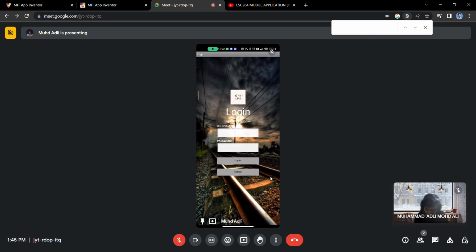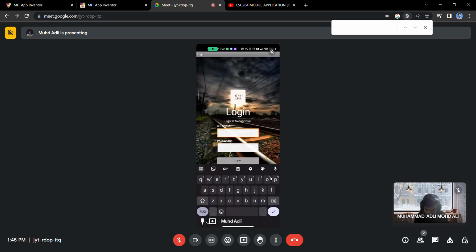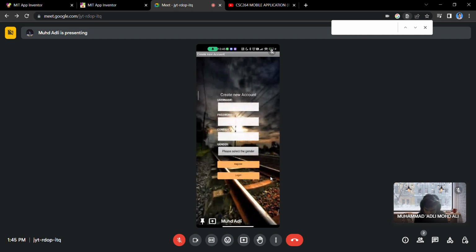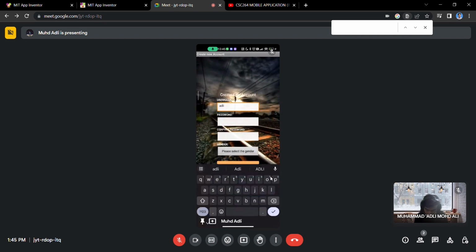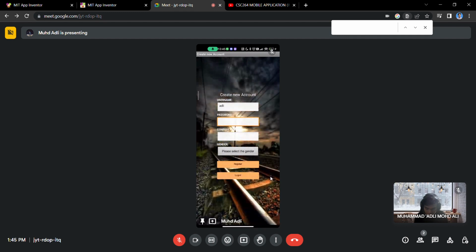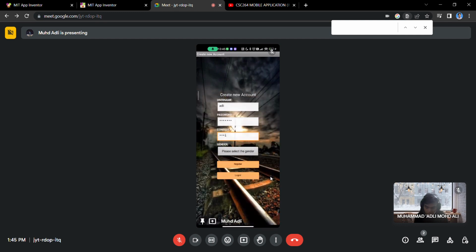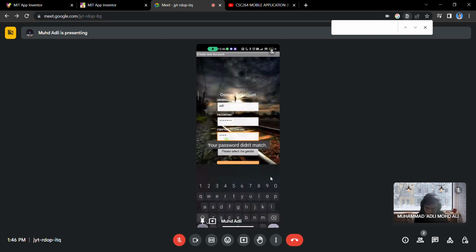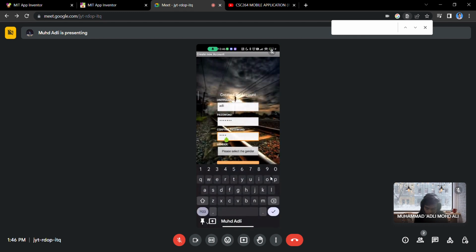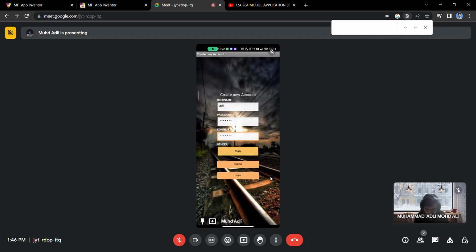This is my application. If the user doesn't have an account, the user needs to sign up first. Let's say we put ADLI. If the user doesn't enter the password and then clicks register, it will pop up "please enter your password". So the user needs to input the password. If the user puts in the wrong confirm password, it will pop up "your password didn't match". So the user needs to input the password and confirm password so that they match, and then select the gender.